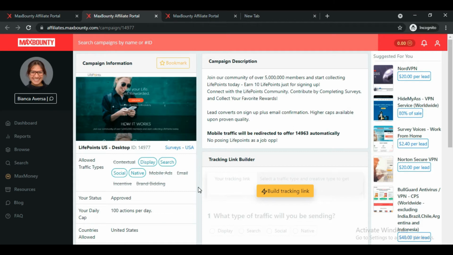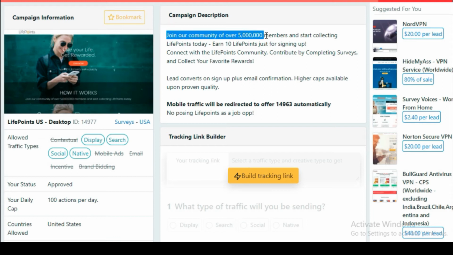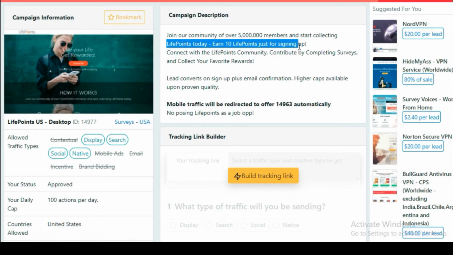And also we have to make sure that whenever we are choosing an offer for a social media platform, that offer should have something at least attractive in it, so that we can write it in the title or in the description, so that when someone reads it, they are going to click on that and they are going to convert. So make sure that whatever offer you are choosing, it should have something attractive in it and also valuable. Like here you can see it's written join our community of over 5 million members, and here it's written LifePoints today, earn 10 LifePoints just for signing up. So this can be a valuable thing. We can use this in a headline, but it's not that attractive.